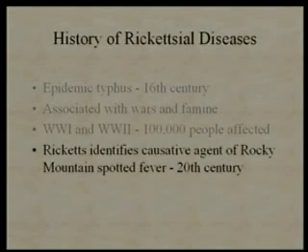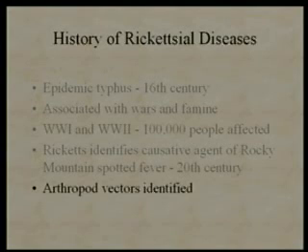In fact, the first rickettsia that was clearly identified as a unique organism was the causative agent of Rocky Mountain spotted fever, not the causative agent of typhus, but a different disease. Ricketts is the person who discovered this, and obviously that's why they're called the rickettsial diseases, named after him. Shortly after he identified the causative agent of that disease as a unique organism, it was shown that arthropods were the vectors for this disease. And then arthropod control measures were instituted.